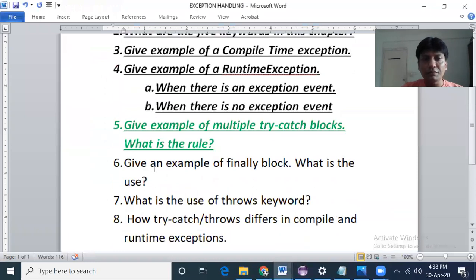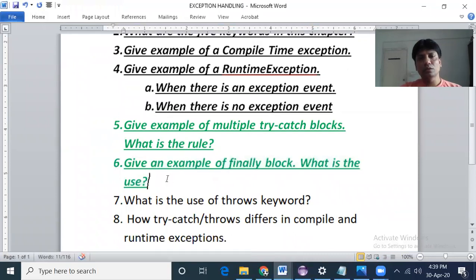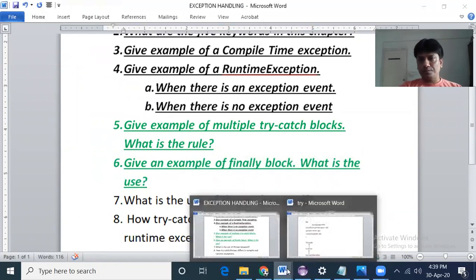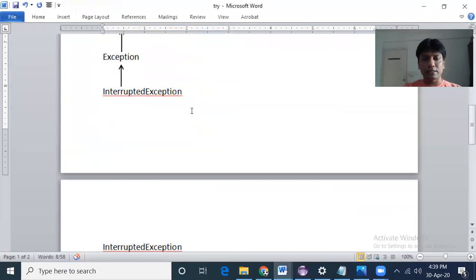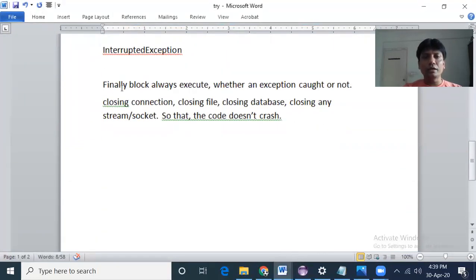So, give an example of a finally block. What is the use of the finally block? We'll see this right now. I request you to read this line: the finally block always executes whether an exception is caught or it is not caught.